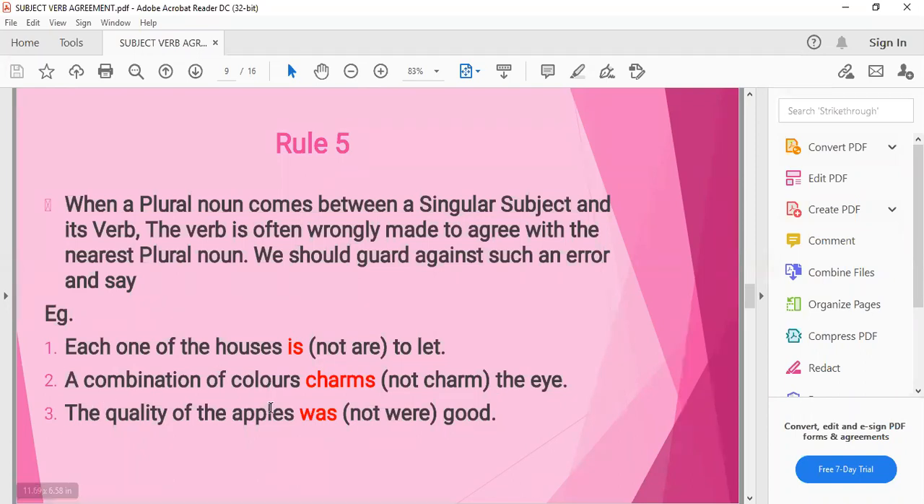The quality of the apples was good. We will not use here were, looking at the apples, because we are talking about the quality, not the number of apples. The subject here is the quality. So according to quality, which is a singular subject, we will take a singular verb. Here, I hope this form is clear.